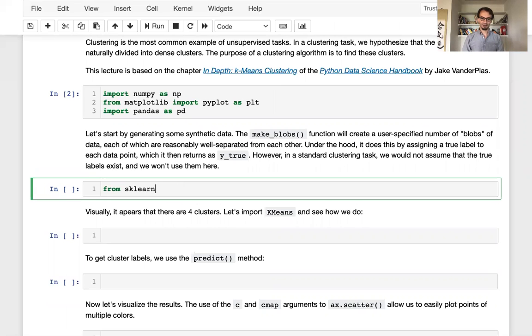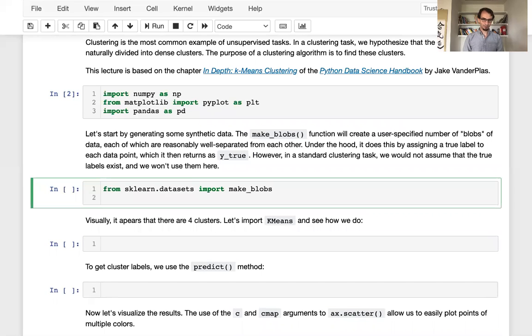From sklearn.datasets is where I'm going to get the makeBlobs function. I'll import makeBlobs. And now from here, X and y_true are equal to make_blobs, n_samples, that's the number of data points, equals 300. Let's make 4 blobs.